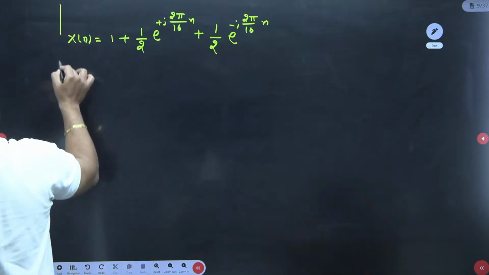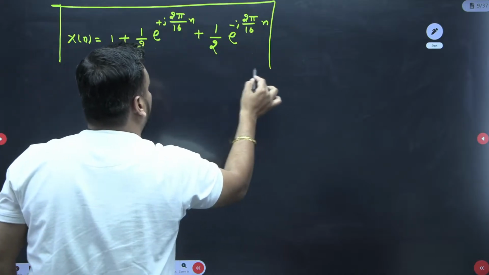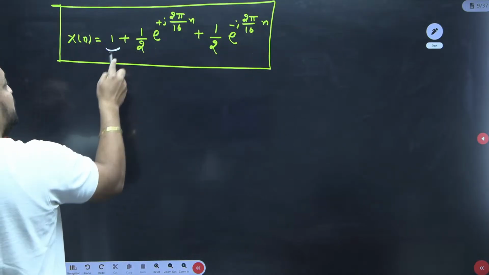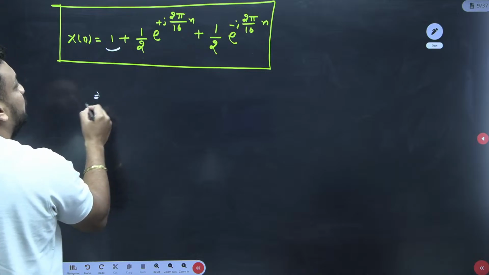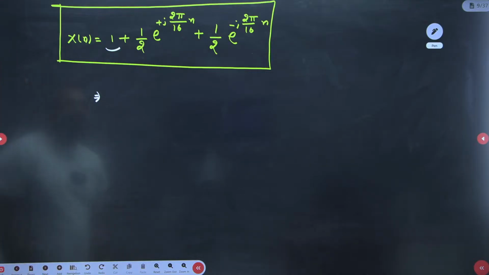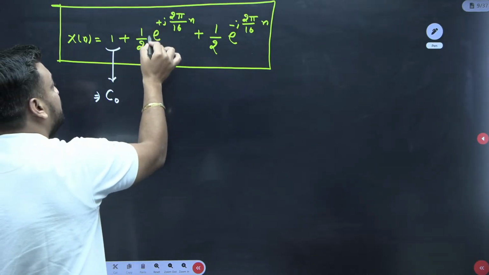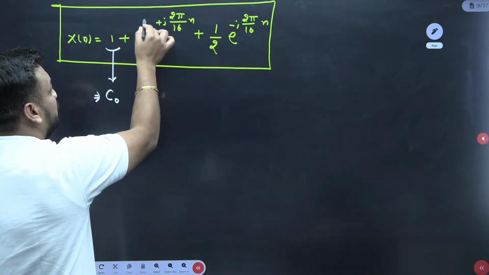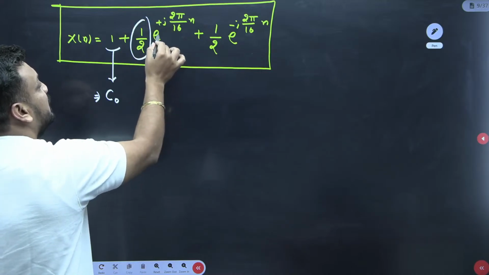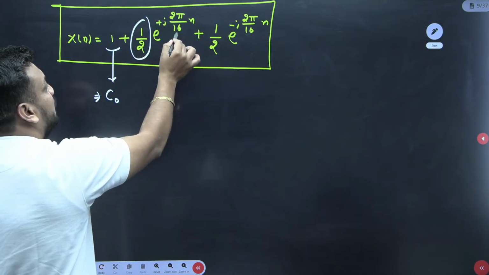So now students, you can easily compare the coefficient values. This is the value of C0, because if you put K equal to 0, this is the value of C0. This will give you K value 1, so this is C1, because e to the power j 2 pi by capital N into kn.